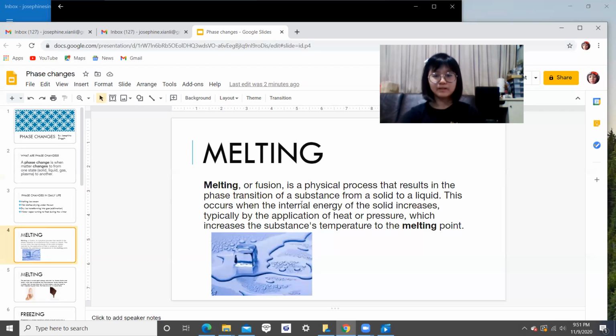Melting. Melting or fusion is a physical process that results in the phase transition of a substance from a solid to a liquid. This occurs when the internal energy of the solid increases, typically by the application of heat or pressure, which increases the substance's temperature to the melting point.